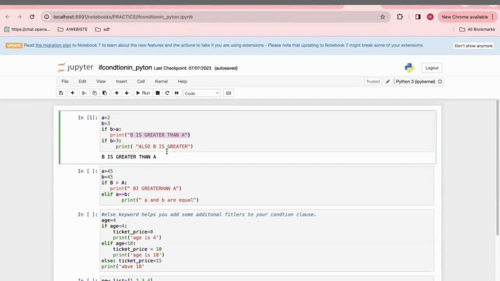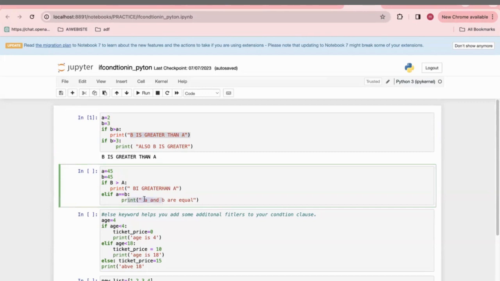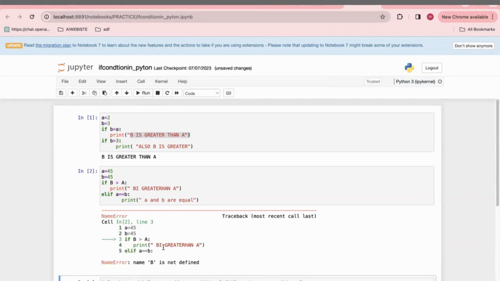Now come back to elif here. a equal to 45, b equal to 45. If b is greater than a, print b is greater than a. elif a equal to b, colon, then print the string a and b are equal. So guys, here, if b is greater than a, then b is greater than a, else if a equal to b, print a and b are equal. Now I'm executing this program, what will it return?